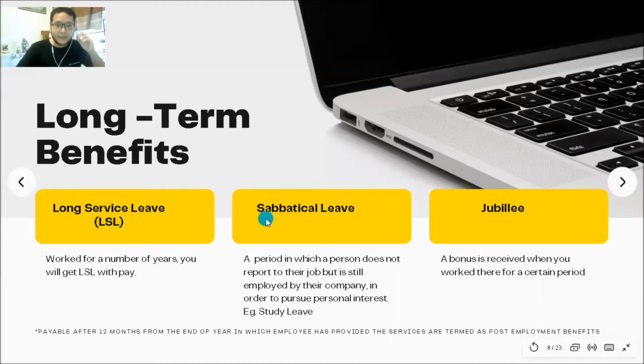Next, sabbatical leave. Sabbatical leave is a period in which a person does not report to their job but is still employed by their company in order to pursue personal interests. Example, study leave. I'm working for a company and I want to further my studies. I want to do a master's. So I ask my employer for a sabbatical leave.